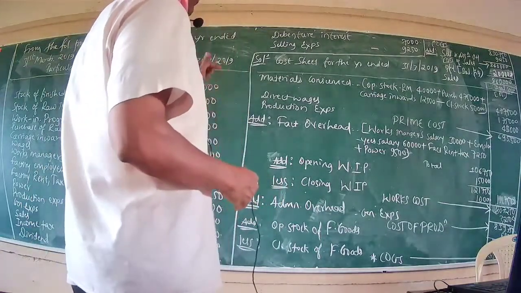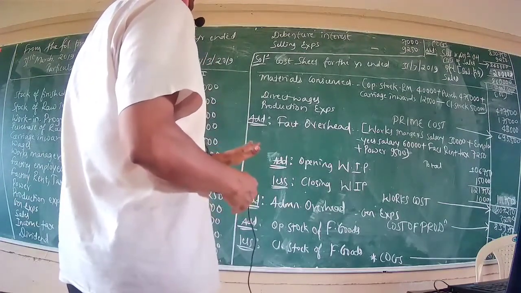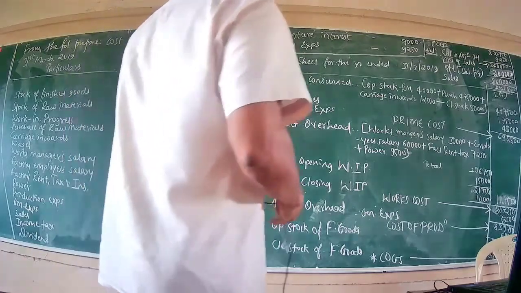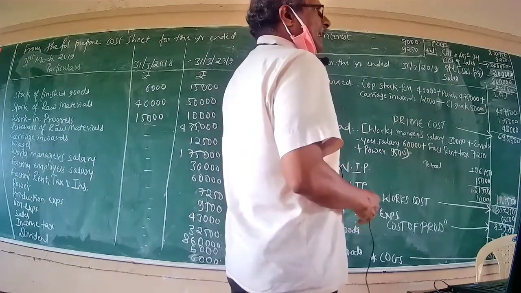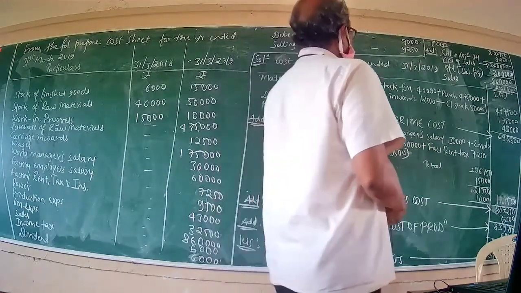Before we solve the problem, you better keep before you the format of the cost sheet. In the first instance, material consumed. How is it arrived at?